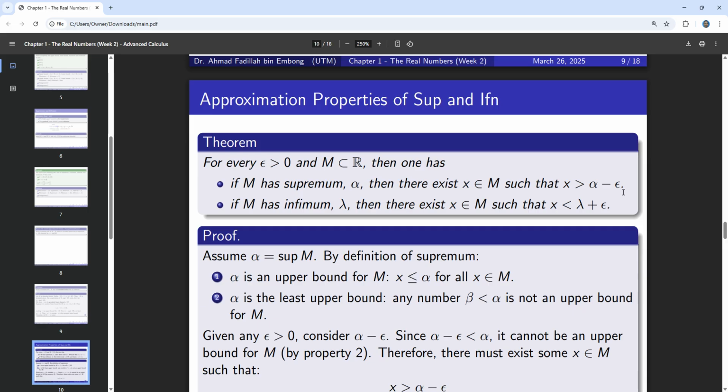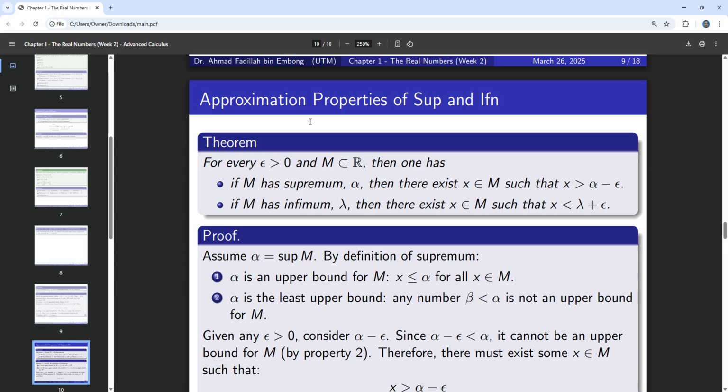Meaning to say that when you subtract a very small number from the supremum, you will be inside the set of M. Okay, I repeat again. The approximation properties of supremum and infimum here want to say that, let's say you have the set M, and M has a supremum of alpha.